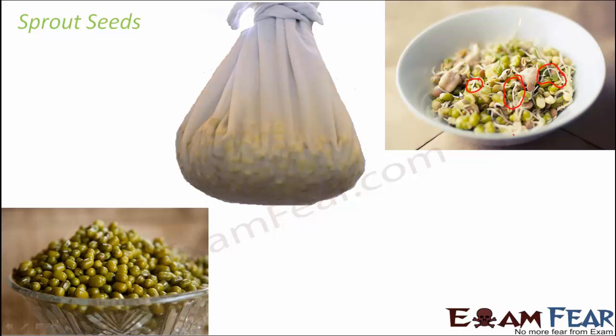So what are these white structures? They came up on their own, right? When you see these structures, that is when we say that the seeds have sprouted. This shows that earlier it was only the seed, now from the seed it has given rise to the entire stem, and gradually, if you take proper care of this, put it in the soil, keep watering it, and it gets all that is needed for its growth, it will gradually grow into a new plant altogether. However, when we sprout these kinds of seeds, the consumption of these sprouted seeds is very healthy.